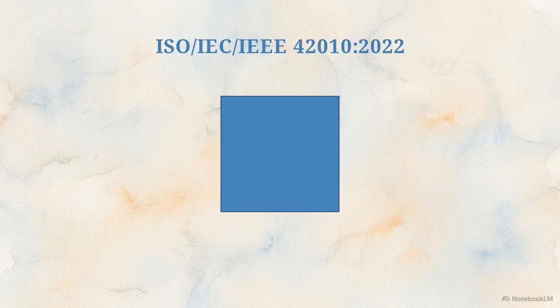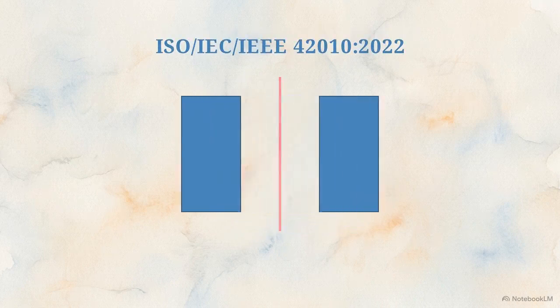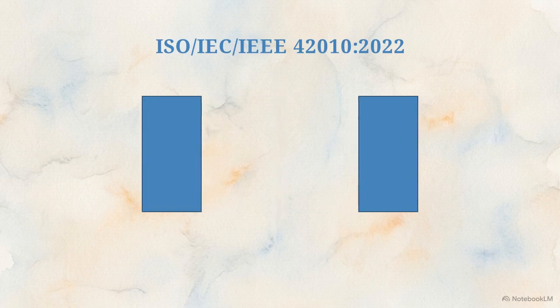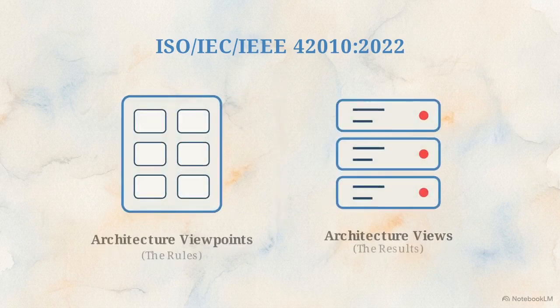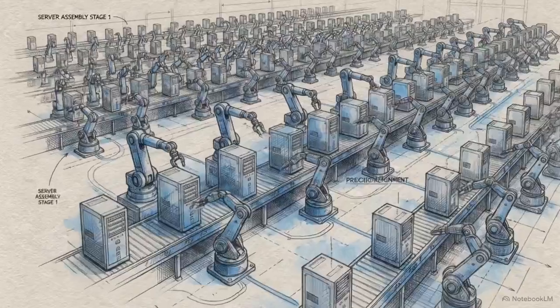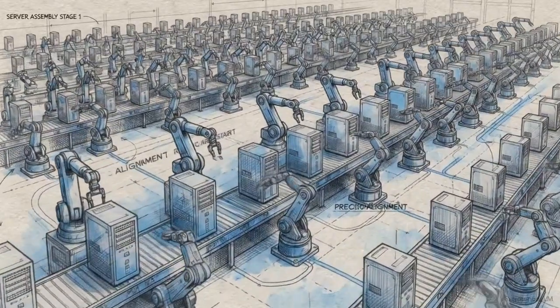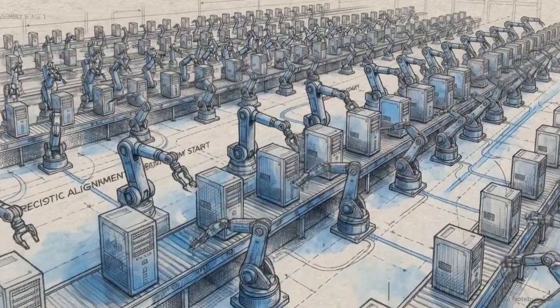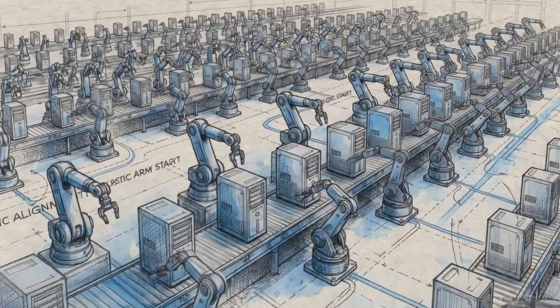The 2022 update to this standard enforces a strict philosophical rule to survive modern complexity. Architects must explicitly separate the rules used to design a system from the actual results of that design. This split moves design away from individual preference. By standardizing the framing rules into reusable templates, an organization ensures its architecture stays consistent and manageable, even as the system scales across hundreds of contributors.